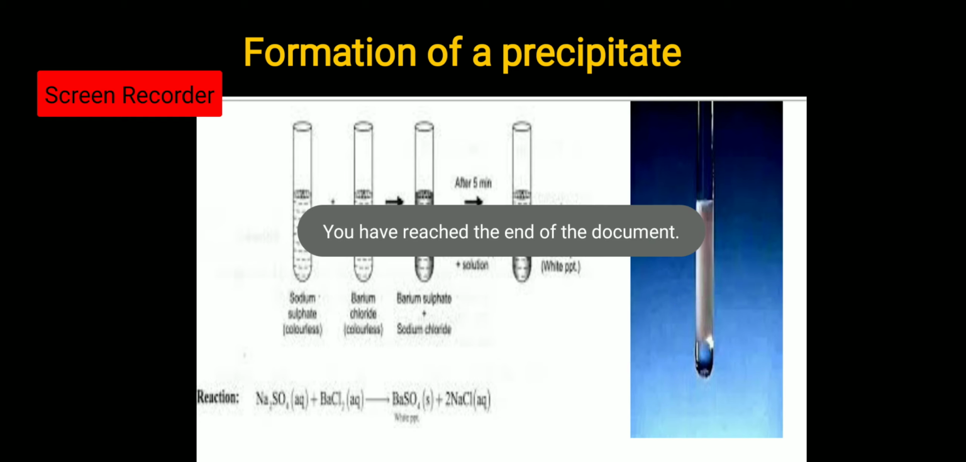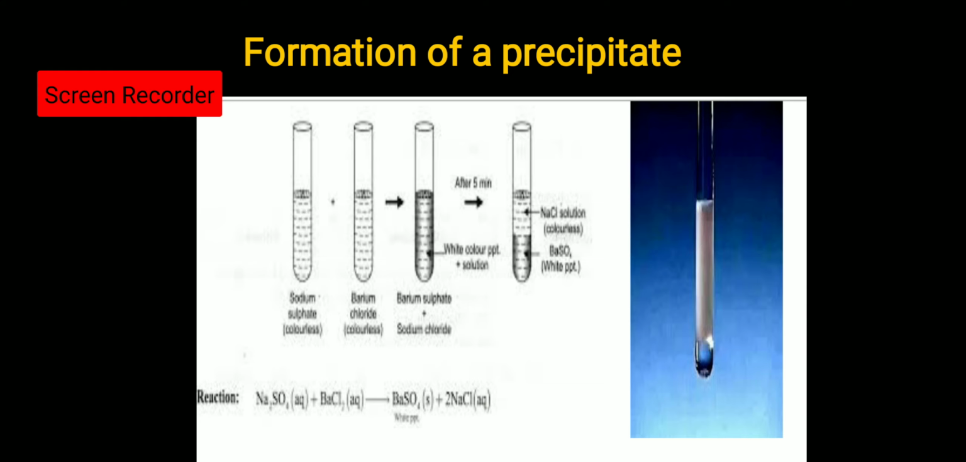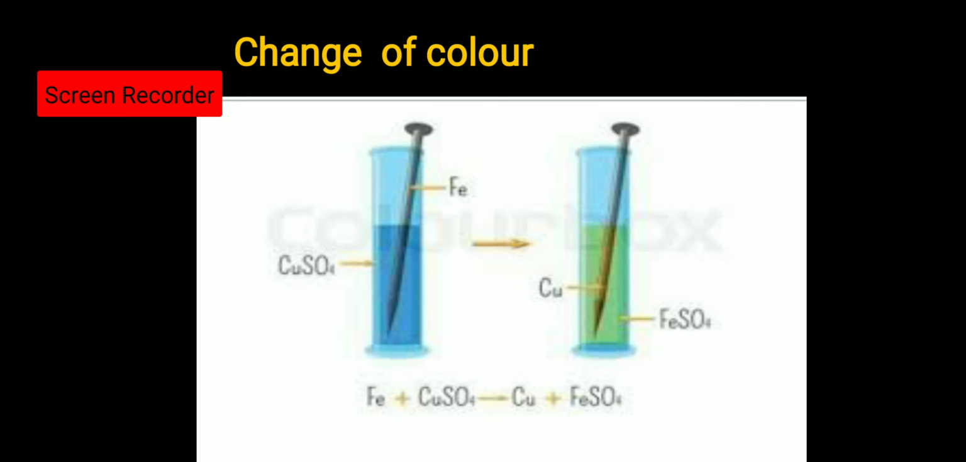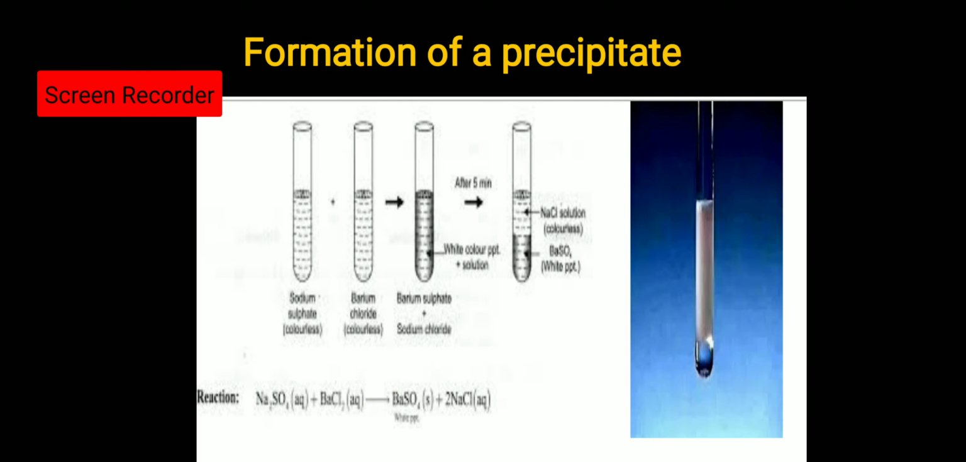So this is all for today. I hope you have understood. You have to write down the three characteristics, these points, and you will write down the equations below it for all the changes or characteristics of chemical reaction.